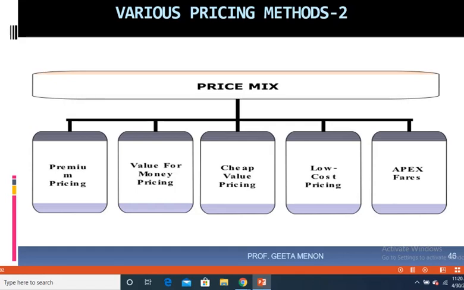purchasing an Allen Solly or a Peter England shirt. So maybe the weave is good, maybe the fiber or the yarn that is used in manufacturing of the shirt is good. So in premium pricing, the price is generally fixed a little higher than that of the competitors to achieve a premium position. And this type of pricing is used to show that your product has some unique features or advantages as compared to the competitor's product.